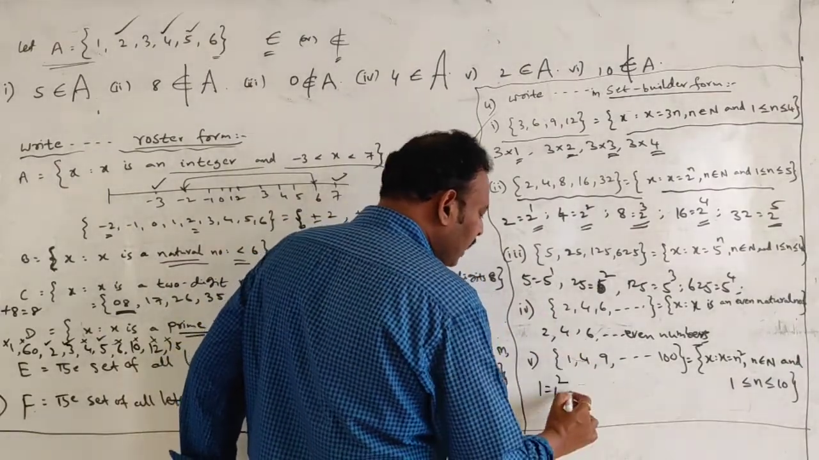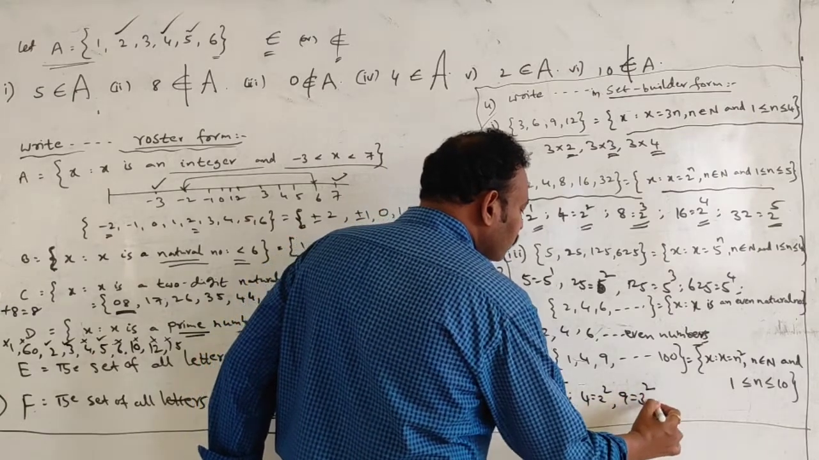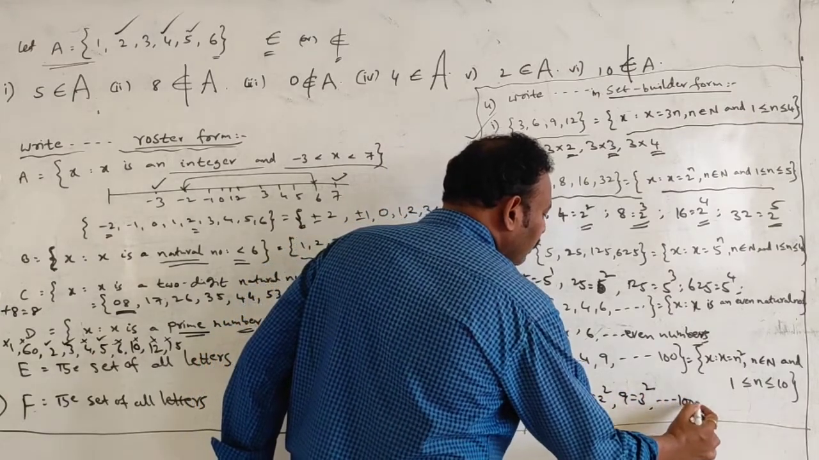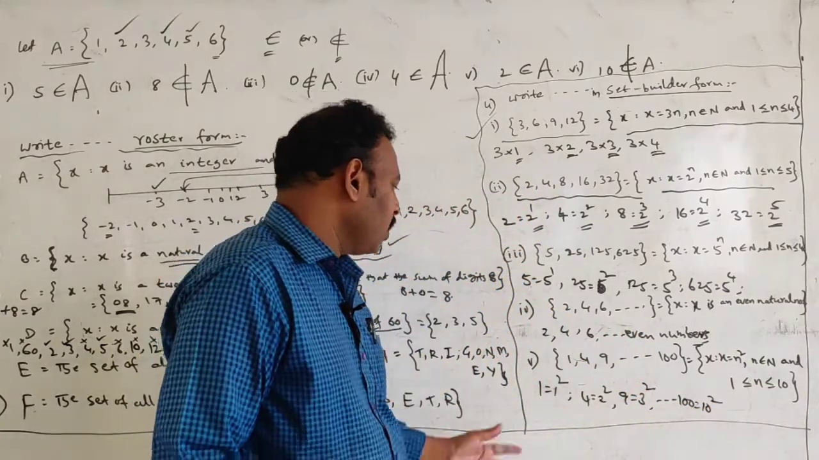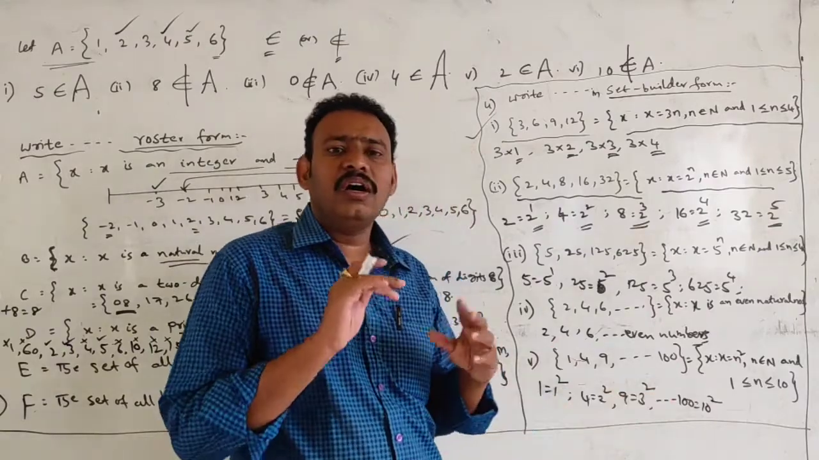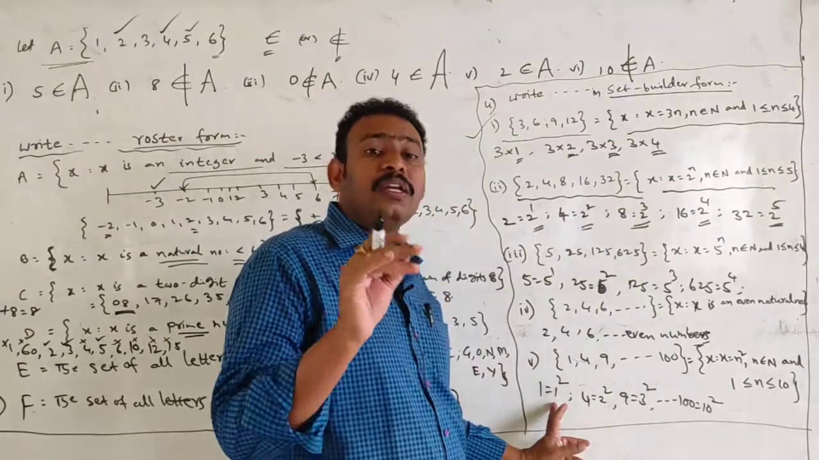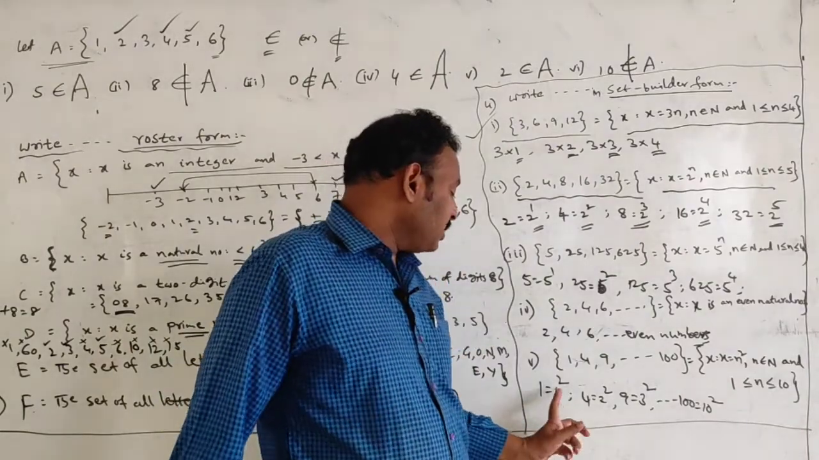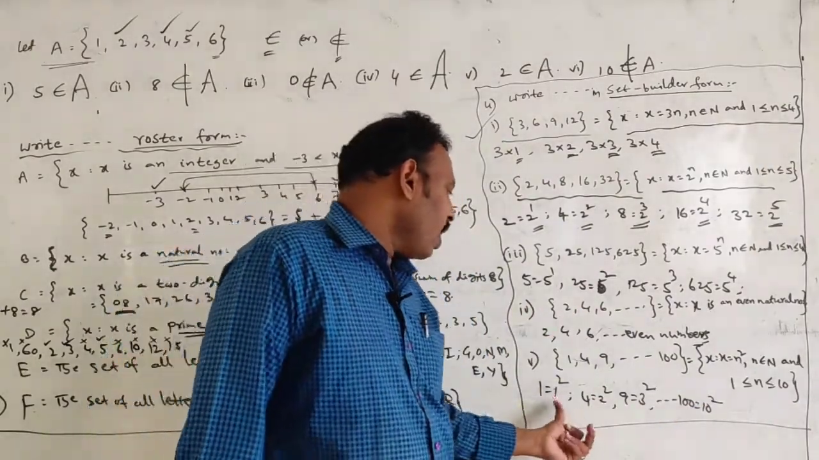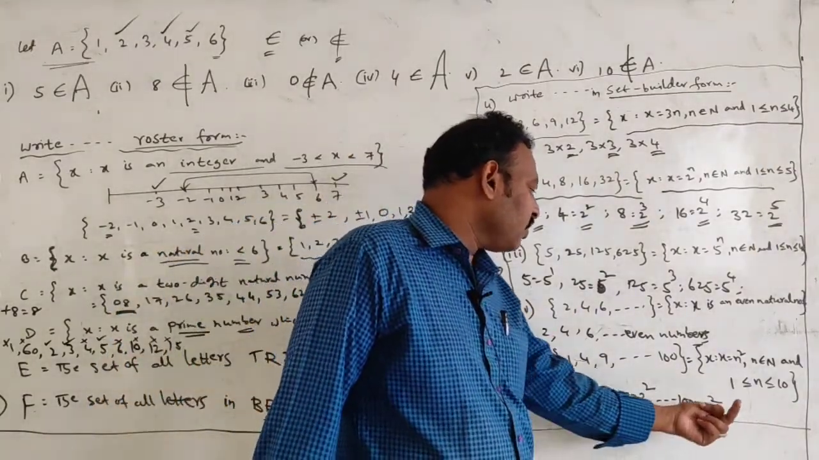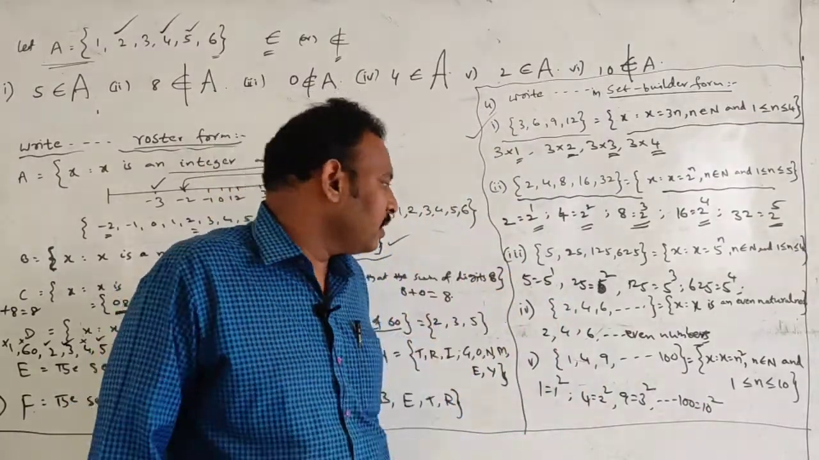Coming to the next problem. 1 is 1 square. 4 is 2 square. 9 is 3 square. And so on. 100 is 10 square, students. All the powers are 2, 2, 2, 2 only. The base value is 1 square, 2 square, 3 square, 10 square. Maximum 10, 1 to 10 in between.